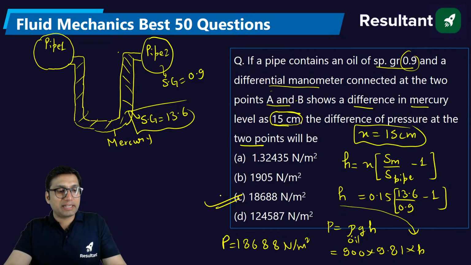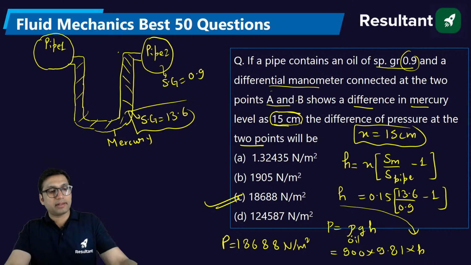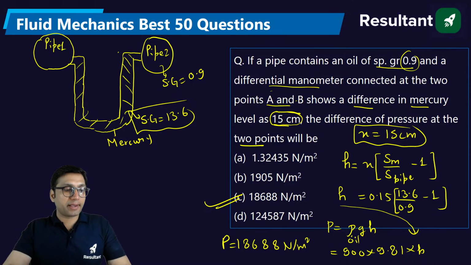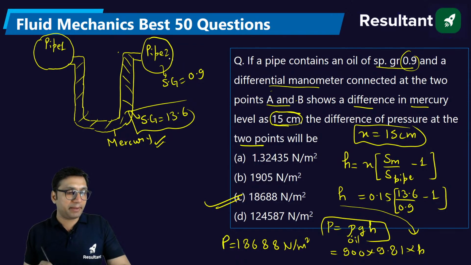You don't have to find the pressure head in this question. You have to find the pressure. And there is a big confusion. Sir, which density do we have to keep in the formula of pressure? Right here we have two densities. One is density of the fluid in the manometer, and one is density of the fluid in the pipe.